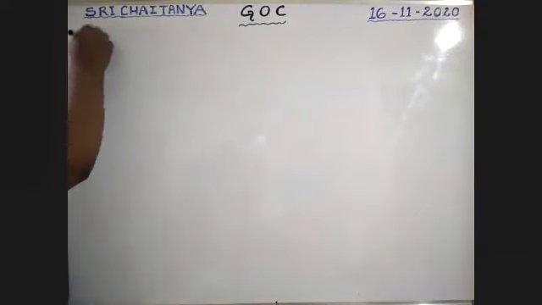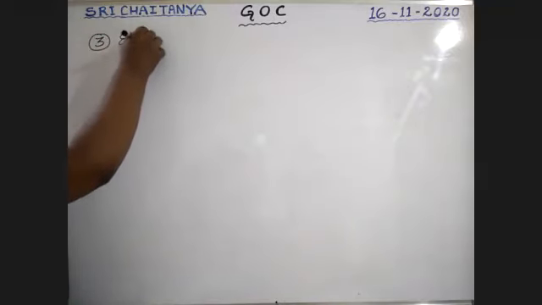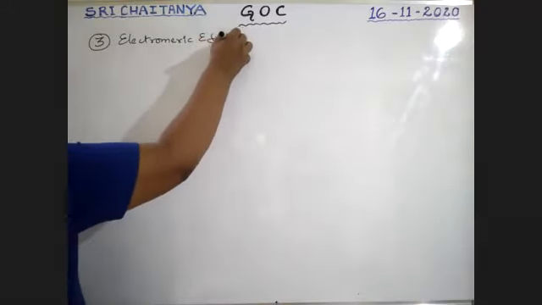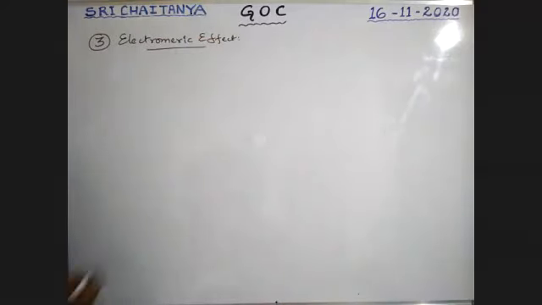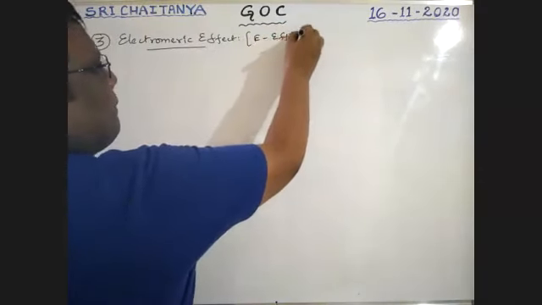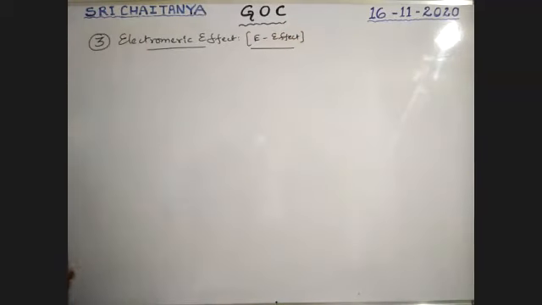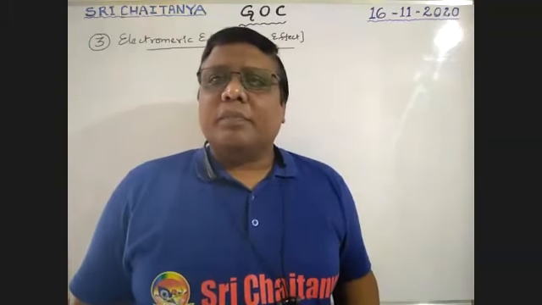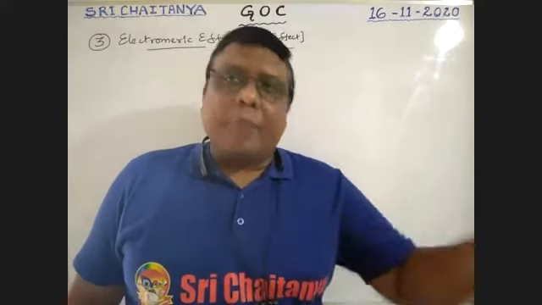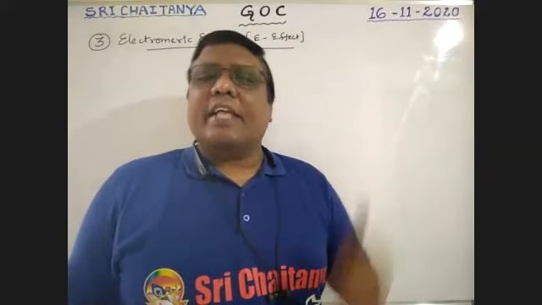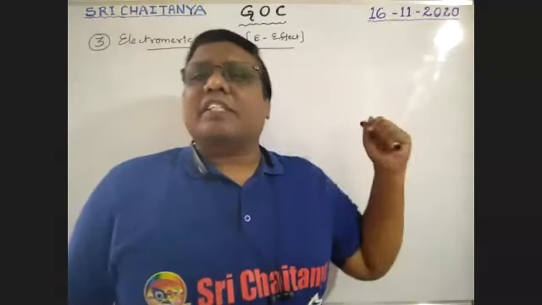Third one, electromeric effect, which is called the E effect. What is this electromeric effect? It is just like the inductomeric effect, boys, but in the previous case it was in sigma bonds. Now it is in pi bonds. Only in the presence of a pi bond is this effect there, and only in the presence of a reagent is this effect up.